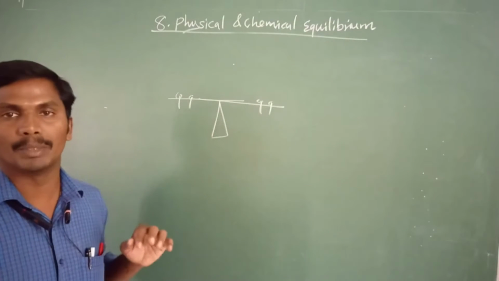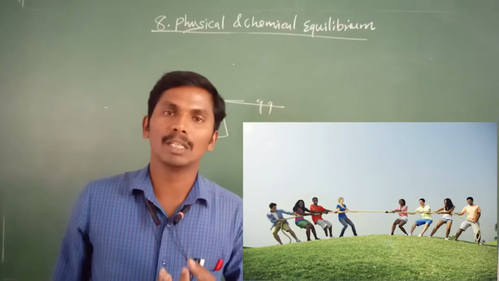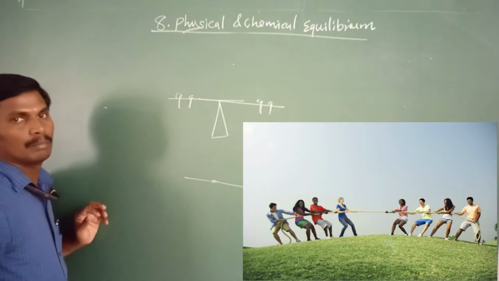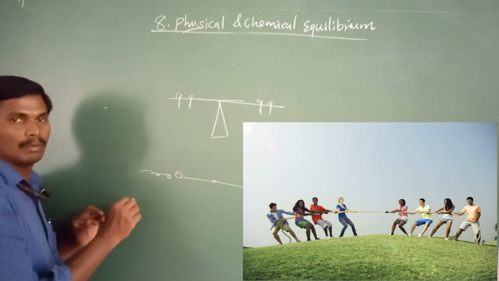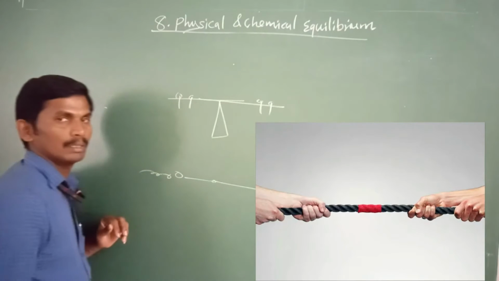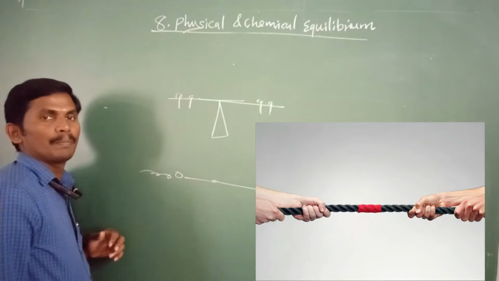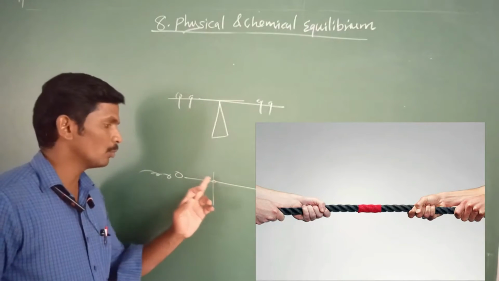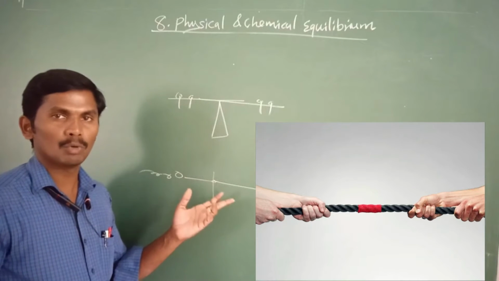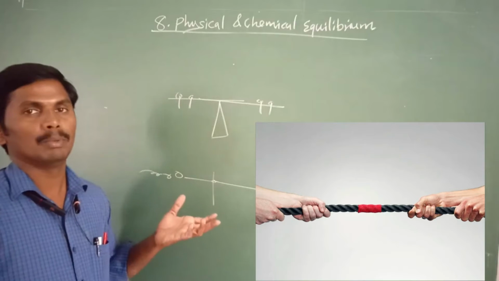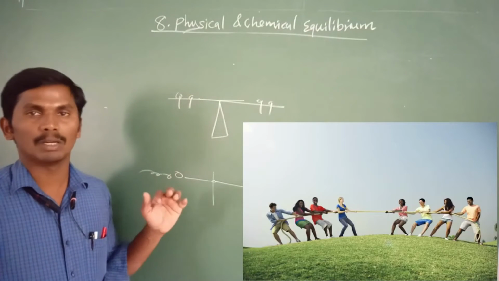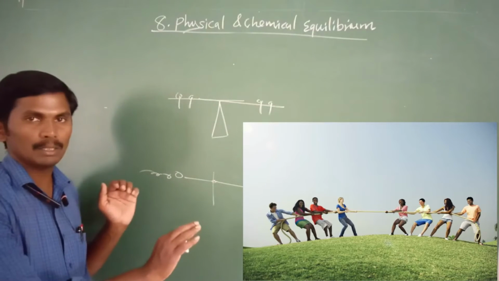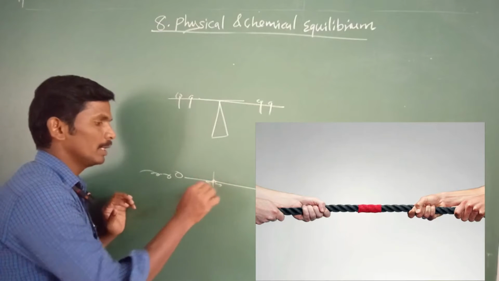This is called equilibrium. Also in a tug of war, there is a rope which is pulled by some persons, say ten persons on each side. The middle point of the rope does not move to any side. That does not mean no force or pulling is applied on the rope, because an equal amount of force is applied on both opposite sides, so the middle point does not move anywhere.